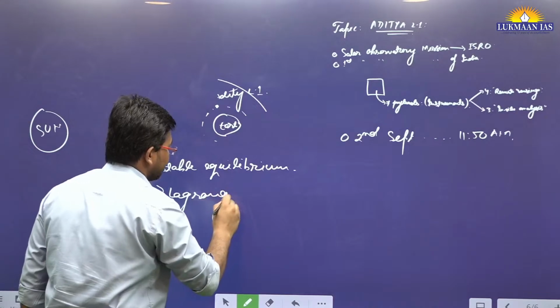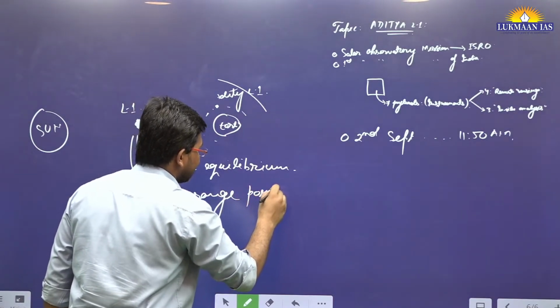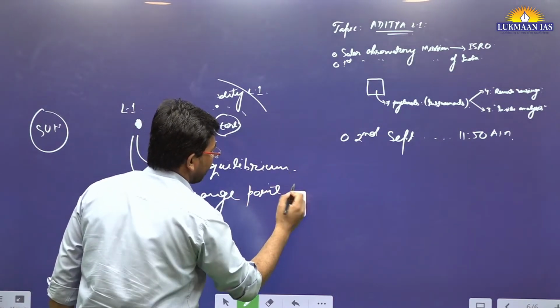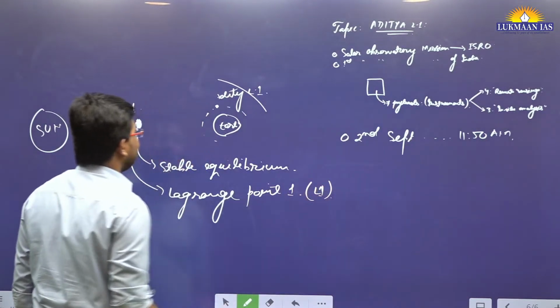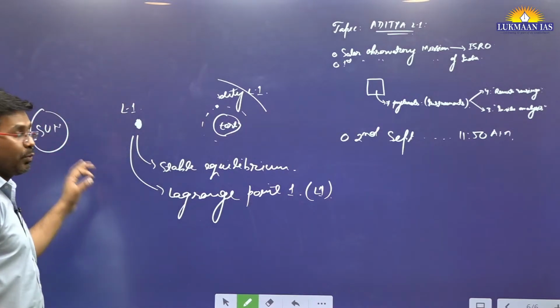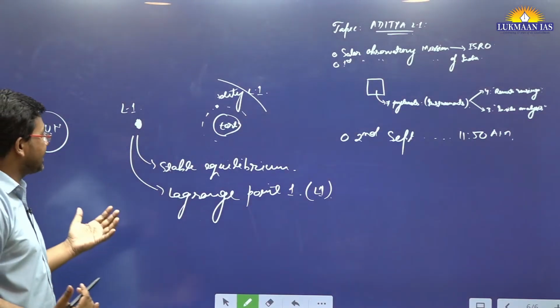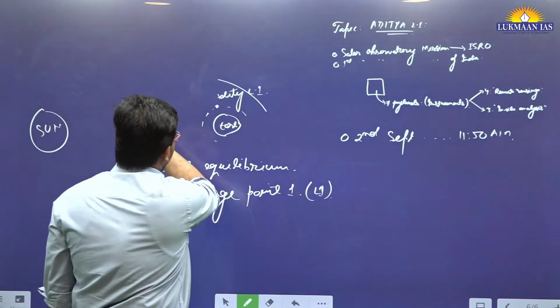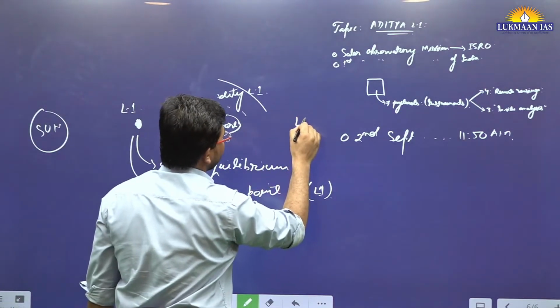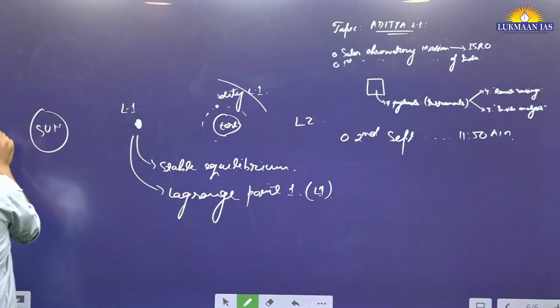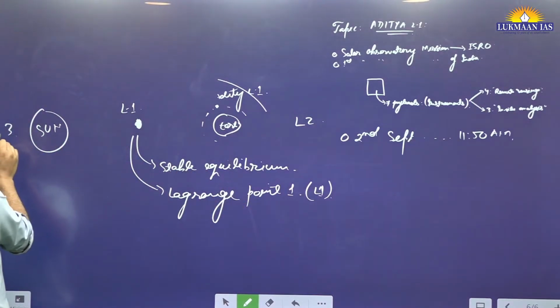So we are going to send it at Lagrange point 1, which is known as L1. Between earth and sun, we generally have 5 Lagrange points. L1 point lies here between earth and sun. L2 point lies opposite to the earth. L3 point lies to the opposite side of the sun.